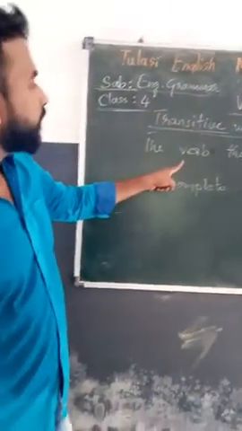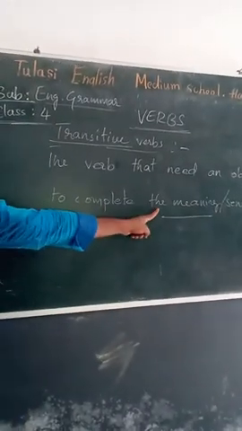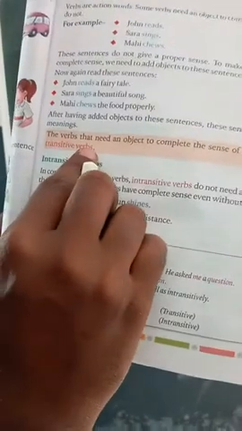Transitive verbs: the verb that needs an object to complete the meaning. Here, John reads is not transitive. John reads a fairy tale. Now the verb is transitive. The verb that needs an object to complete the sense of a sentence. So such verbs are called transitive verbs.